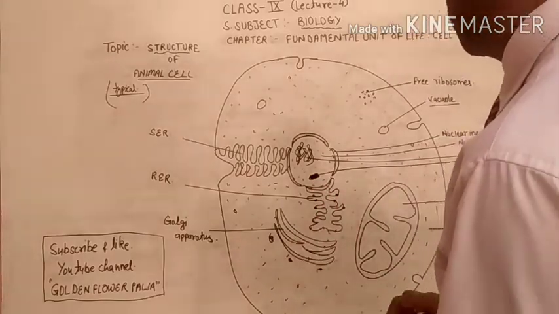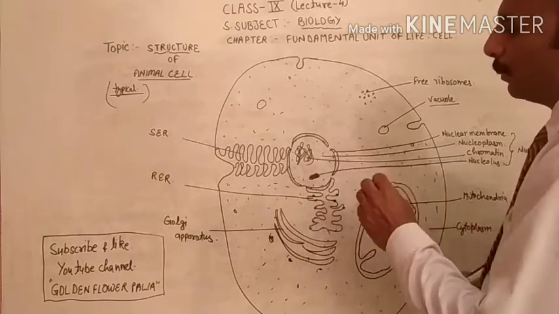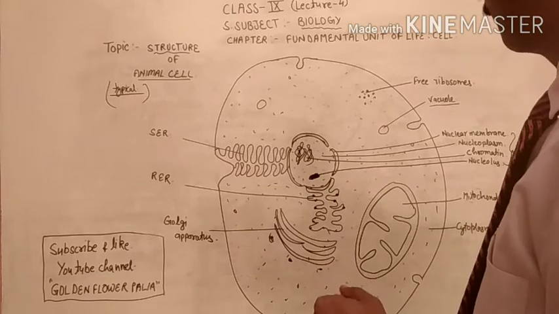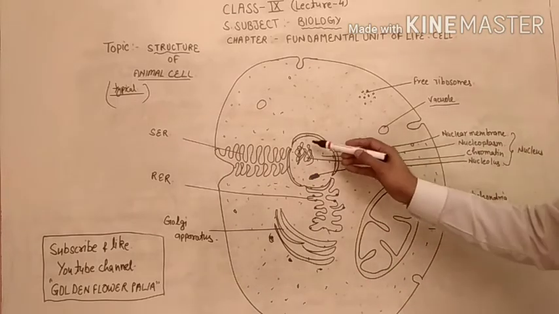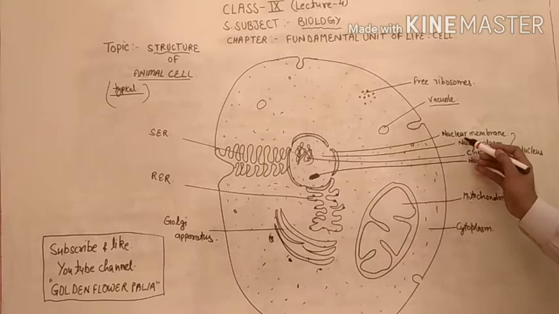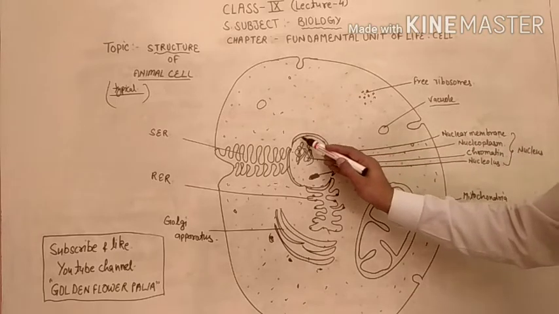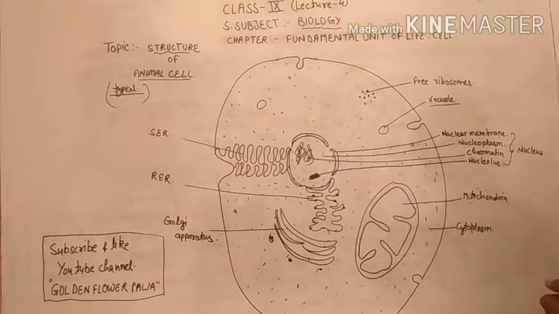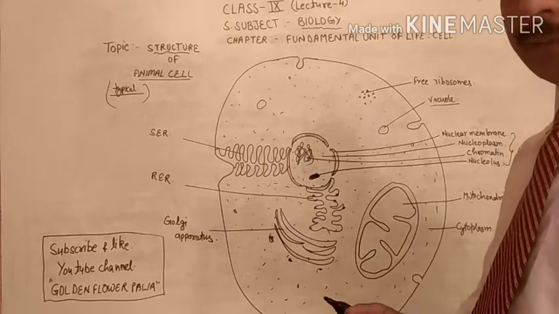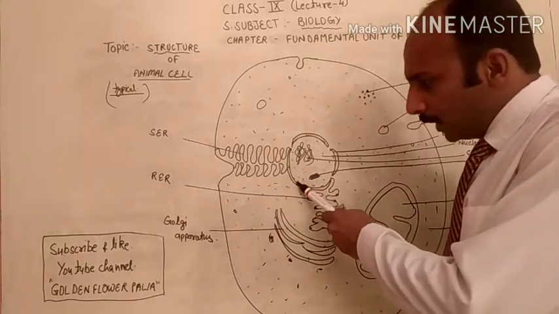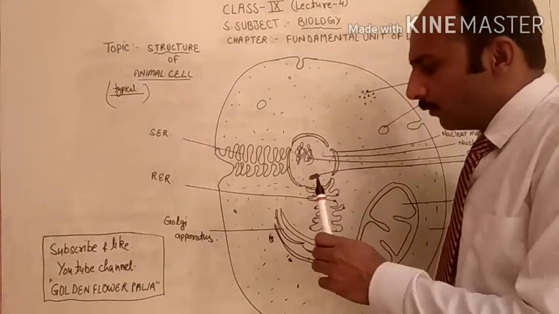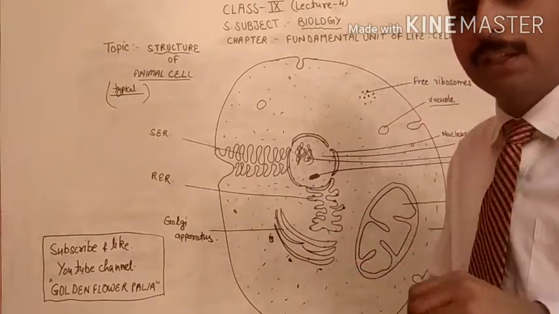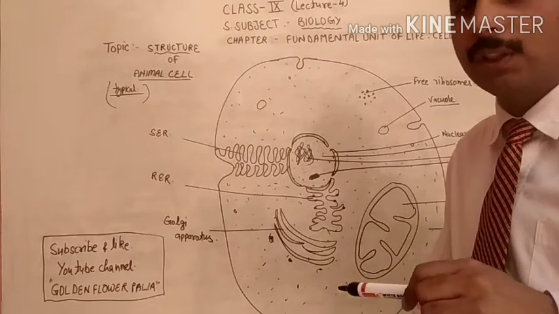This is the structure of a typical nucleus which is present in all eukaryotic types of cells. Now you can see here the nucleus parts I have written: nuclear membrane. The outer covering of the nucleus is considered as the nuclear membrane. You can see here that I have drawn the nuclear membrane with a double layer, because the nuclear membrane is a double layered structure, a double layered membrane which is present outside the nucleus.